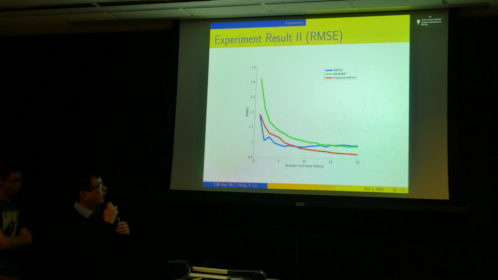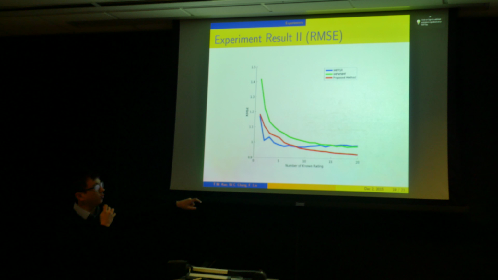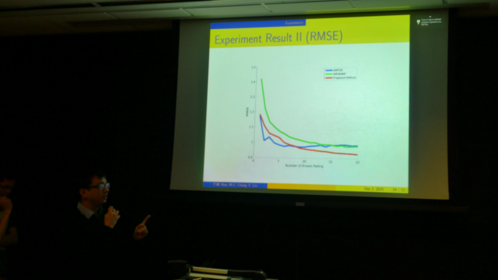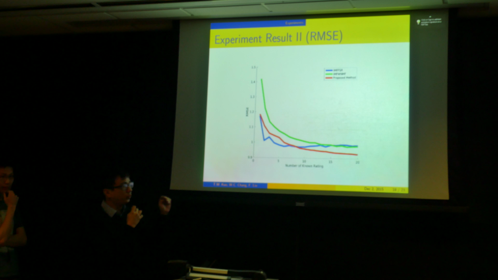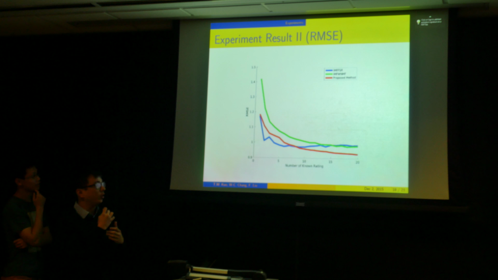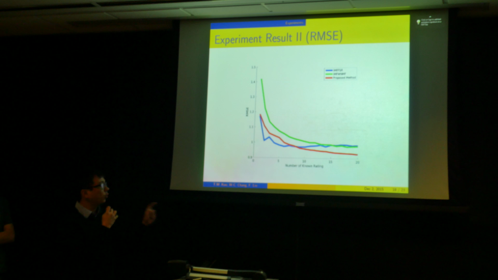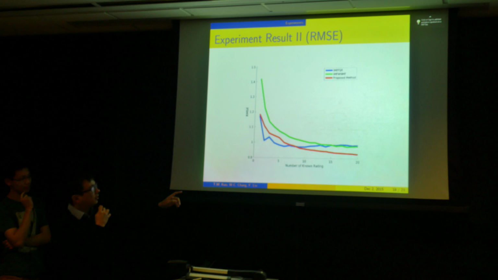For this graph, the x-axis is the number of known ratings. So given one rating for a user, we predict the rest. If there are 100 ratings, we use one rating to predict the other 99. And our method generally performs